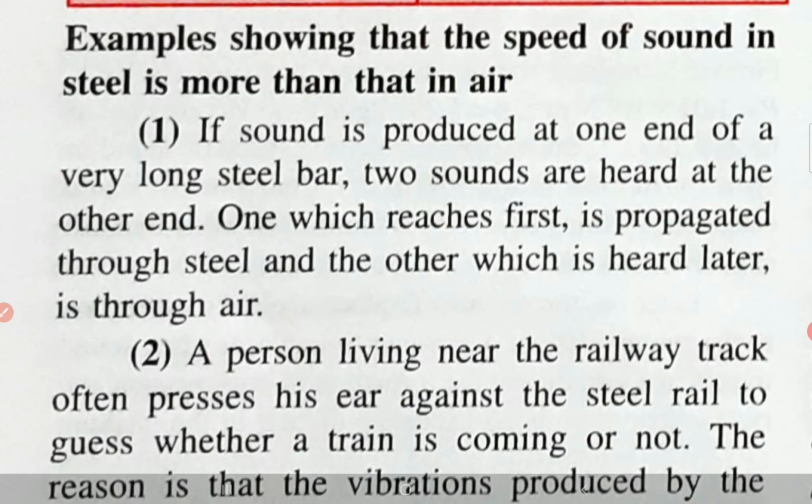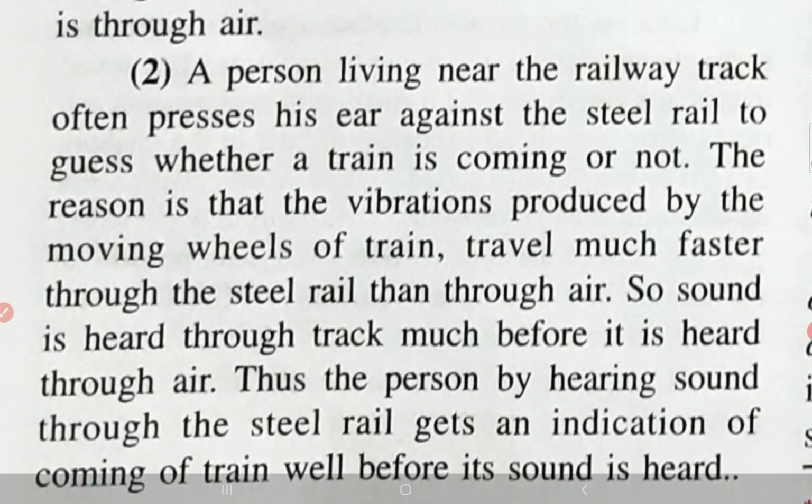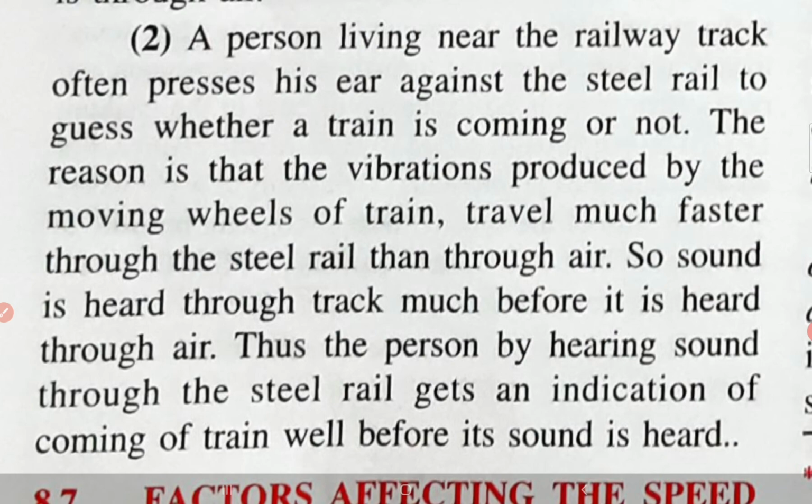Examples showing that the speed of sound in steel is more than that in air. Number 1, if sound is produced at one end of a very long steel bar, two sounds are heard at the other end. The one which reaches first is propagated through the steel, and the other, which is heard later, is through the air. Number 2, a person living near the railway track often presses his ear against the steel rail to guess whether the train is coming or not. The reason is that the vibrations produced by the moving wheels of a train travel much faster through the steel rail than through the air. So sound is heard through the track much before it is heard through air.